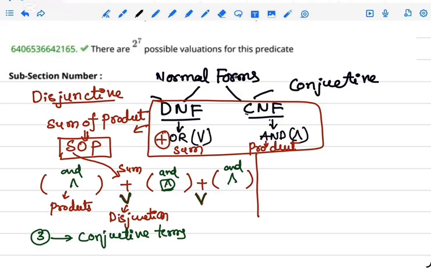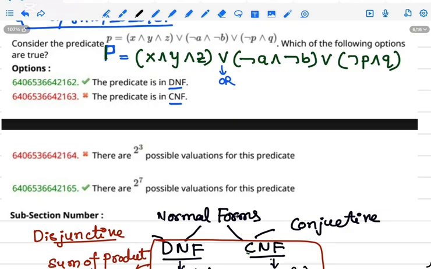These three, this one, this one, this one in blue, are three conjunctive terms joined by this OR gate, that is the sum. Sum means plus, OR gate. Inside the brackets is AND gate. So it is in DNF form.